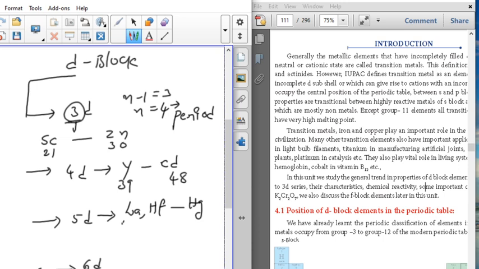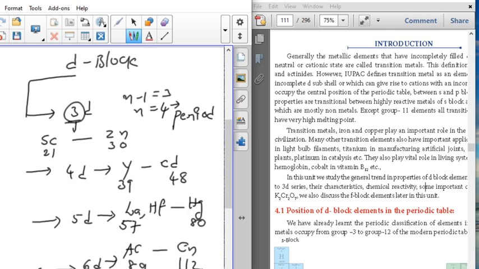Lanthanum's atomic number is 57 and mercury's atomic number is 80. The 6D series of elements starts with actinium, atomic number 89, and ends with copernicium, Cn, atomic number 112.